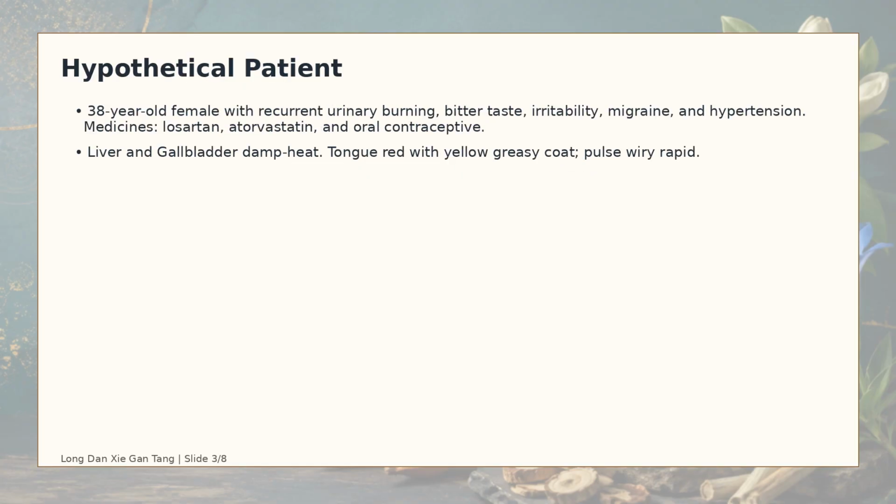Case patient. 38-year-old female with recurrent urinary burning, bitter taste, irritability, migraine, and hypertension. Medicines: losartan, atorvastatin, and oral contraceptive. The pattern diagnosis is liver and gallbladder damp heat. Tongue red with yellow greasy coat. Pulse wiry rapid. This gives a reason to consider the formula, but it also creates the need to check her or his medication list before recommending treatment.